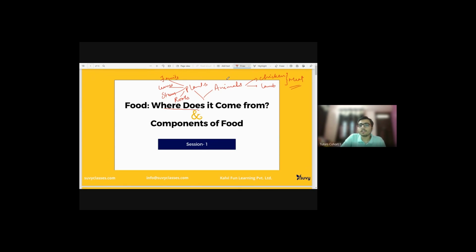Then after this, we classified animals into three categories: herbivores, omnivores, and carnivores, where we studied what they eat. This classification was on the basis of the different food habits of different animals. For example, herbivores are the animals that prey over the food that has been sourced from plants. Carnivores are the animals that source their food from animals. They prey over other animals.